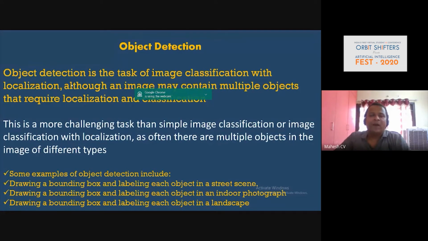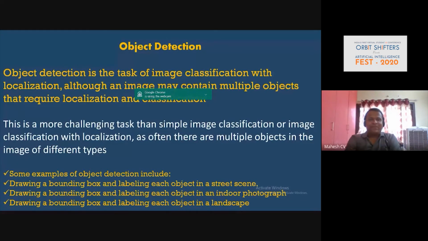When you have multiple objects in place, we are going to use object detection. Object detection is the task of image classification with localization, although an image may contain multiple objects that require localization and classification. It is a more challenging task than simple image classification or image classification with localization, as often there are multiple objects of different types in the image.